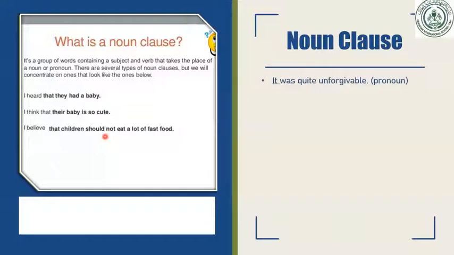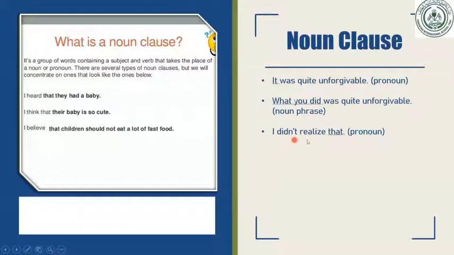Again, I have a few examples, with a single noun or pronoun and with the noun clause. Have a look. It was quite unforgivable. Here "it" is the underlined pronoun. Now this single word we change into a noun clause, like: what you did was quite unforgivable. Here, "what you did" is a noun clause. Sorry, it is written here as noun phrase, but it is a noun clause.